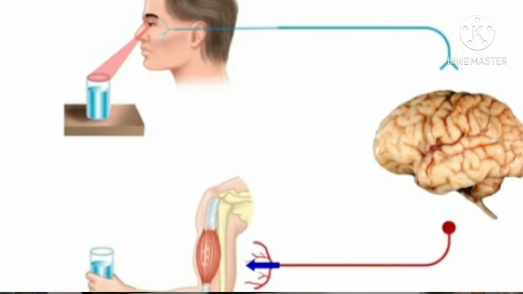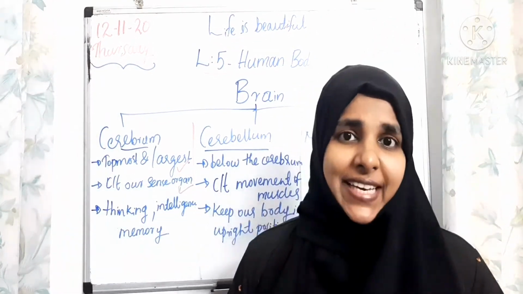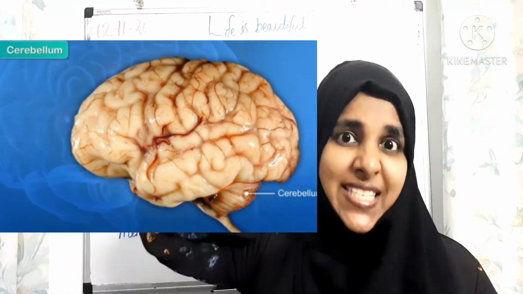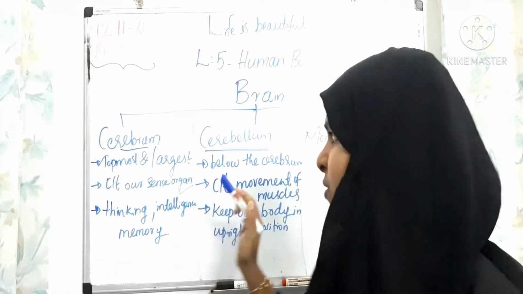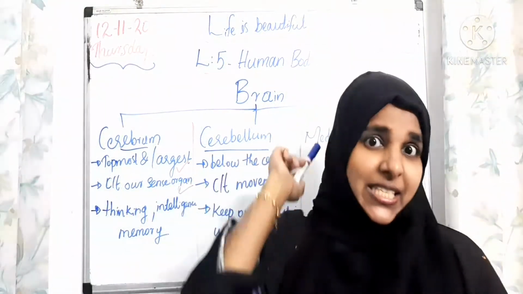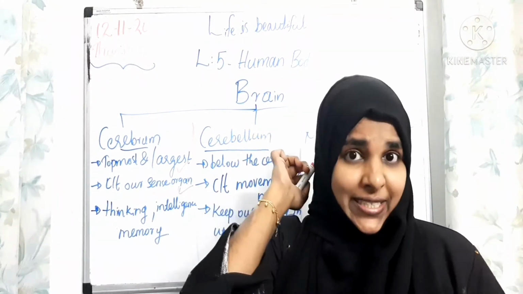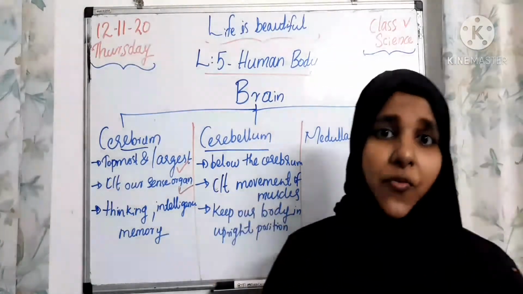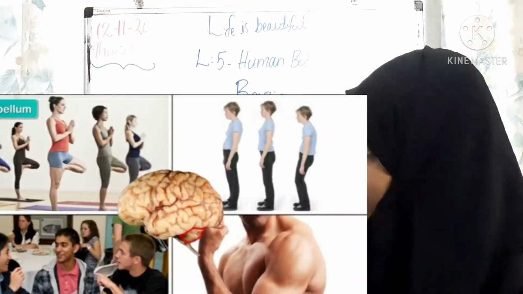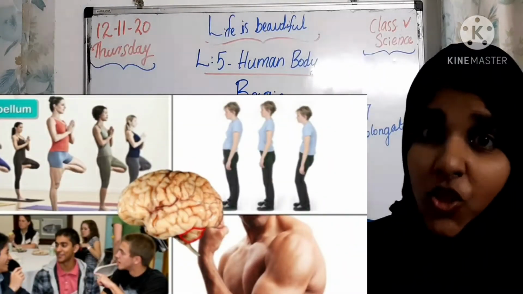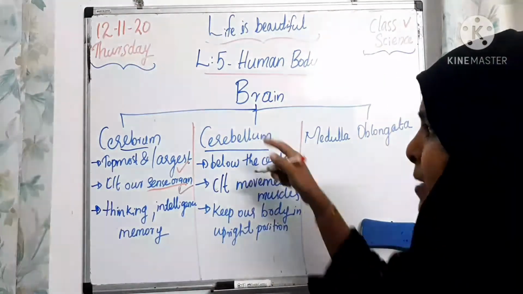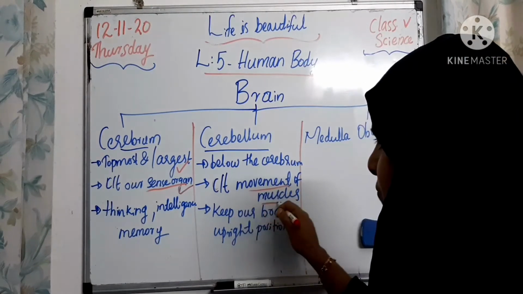The second part of our brain is the cerebellum. The cerebellum is just below the cerebrum, located at the back of the brain. And it controls movement of muscles. What about the cerebrum, children? The cerebrum controls our sense organs. But the cerebellum controls movement of muscles.